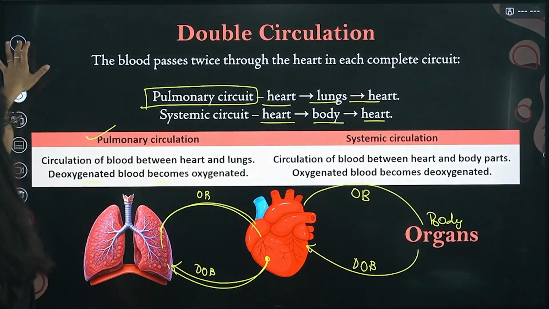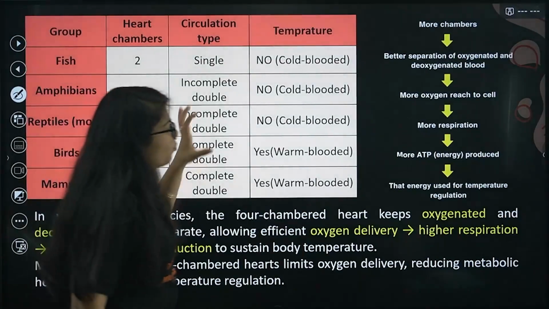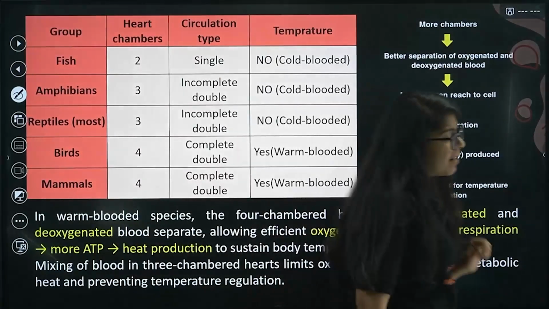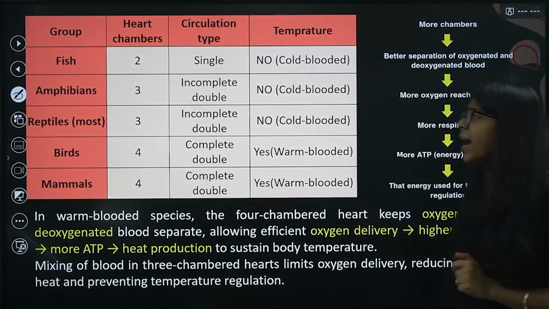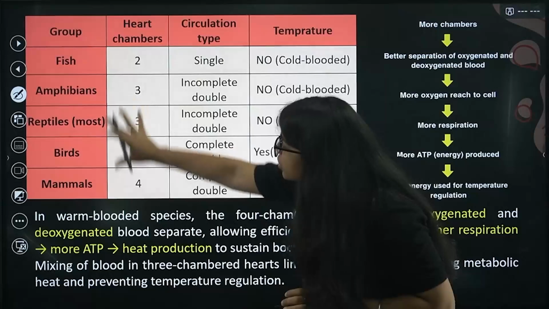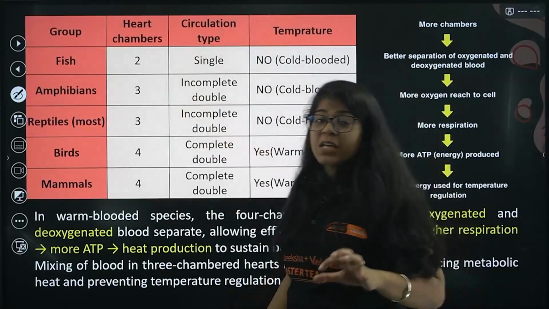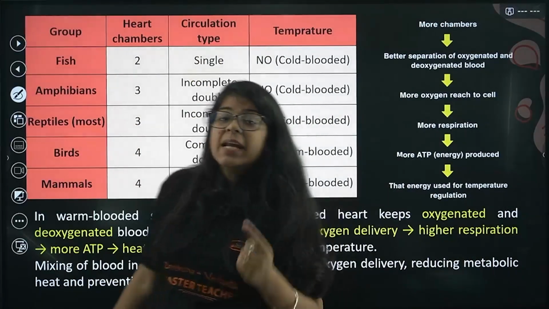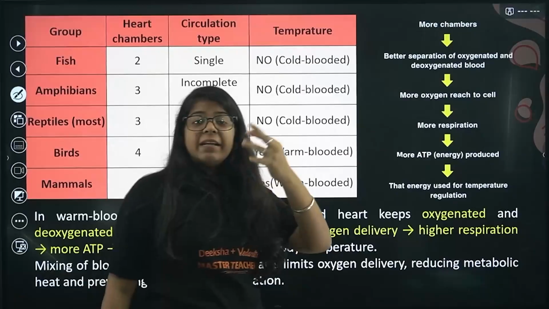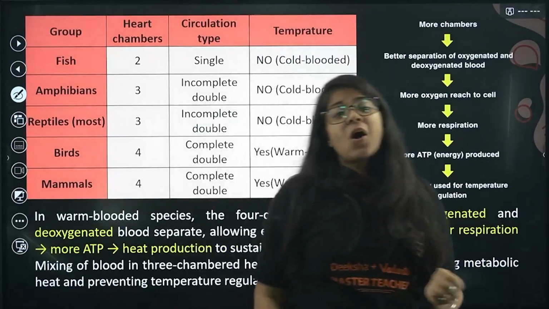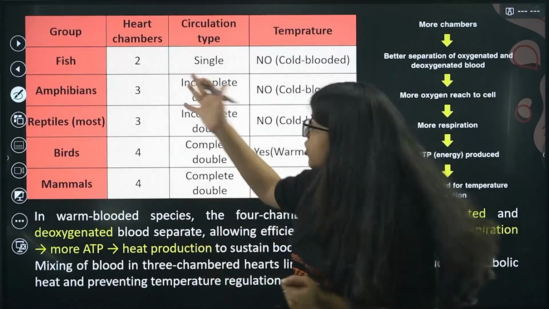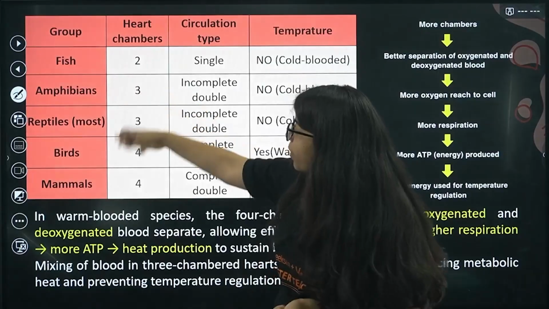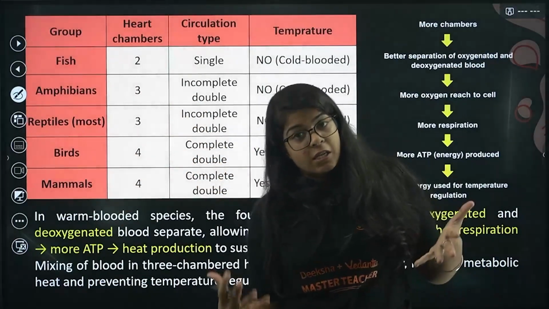Okay, next, we have one very important summary of all this, right? We have lots of other animals as well. We studied that our heart has 4 chambers: left atrium, left ventricle, right atrium, right ventricle. Similarly, all the other animals like fish, amphibians, reptiles, birds, mammals also have a heart.